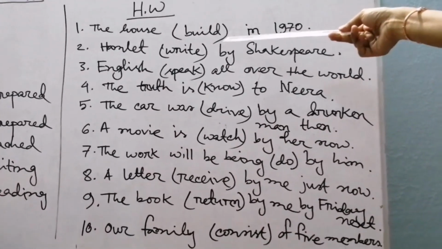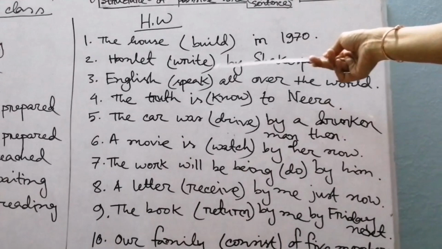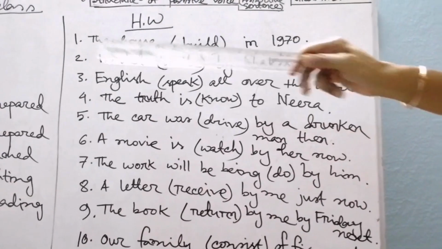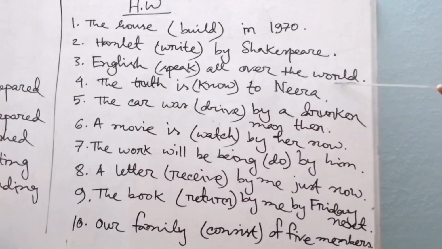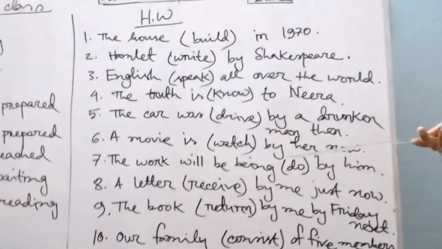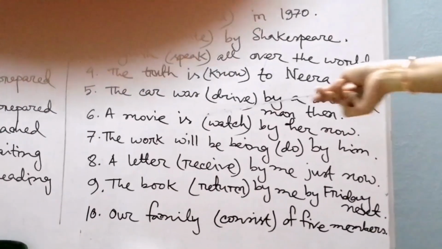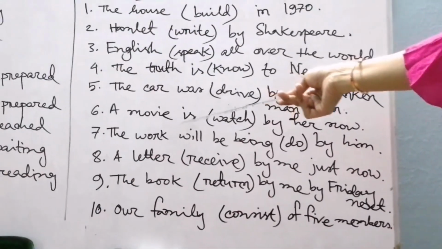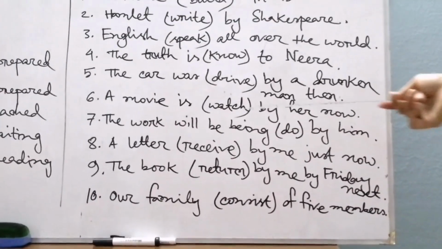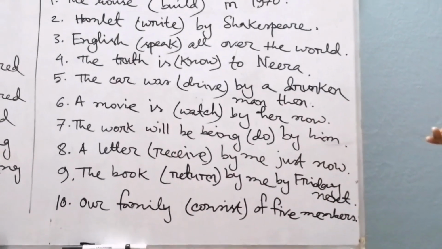Sentence number 1: The house (build) in 1970. Sentence number 2: Hamlet (write) by Shakespeare. Sentence number 3: English (speak) all over the world. Sentence number 4: The truth (know) to Neera. Sentence number 5: The car was (drive) by a drunken man then. Sentence number 6: A movie is (watch) by her now. Sentence number 7: The work will be being (do) by him.